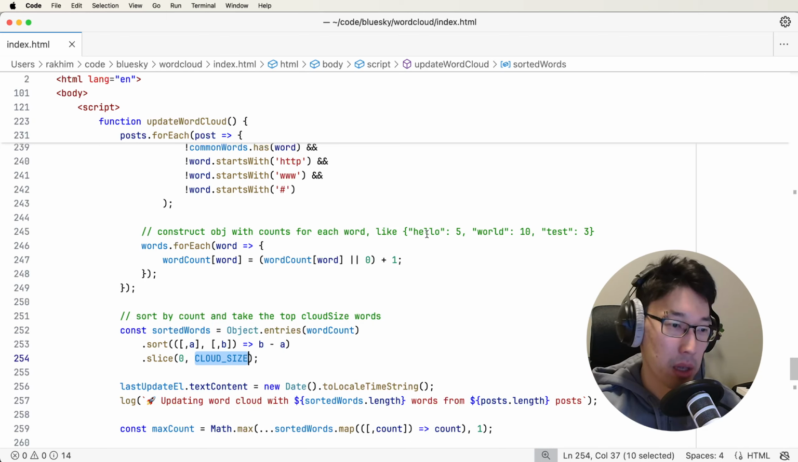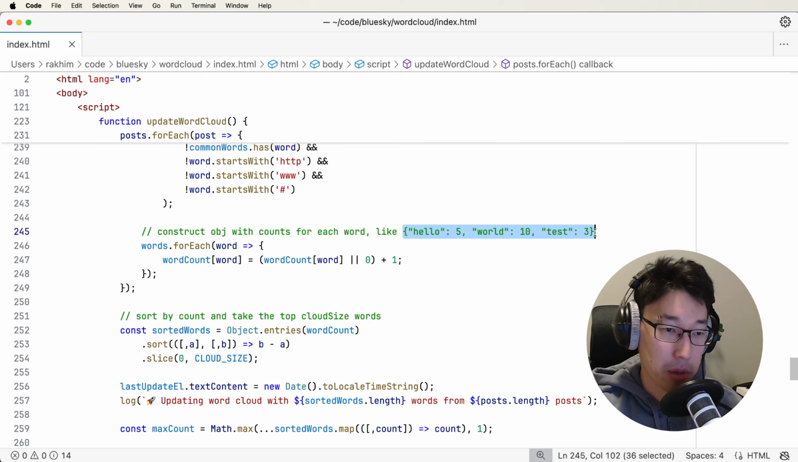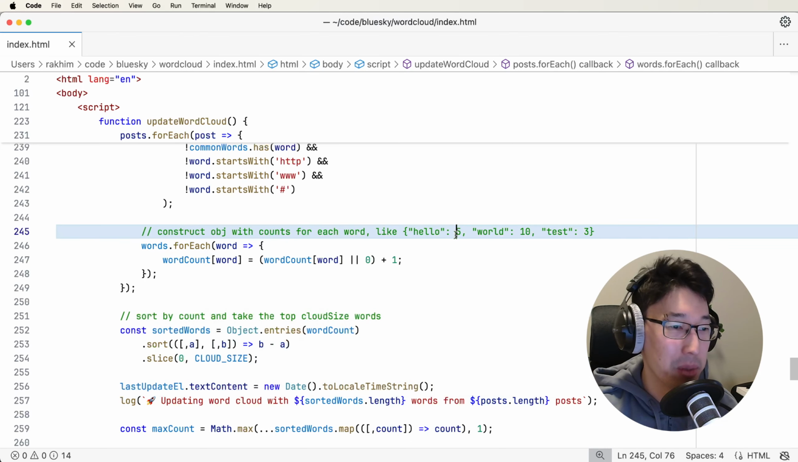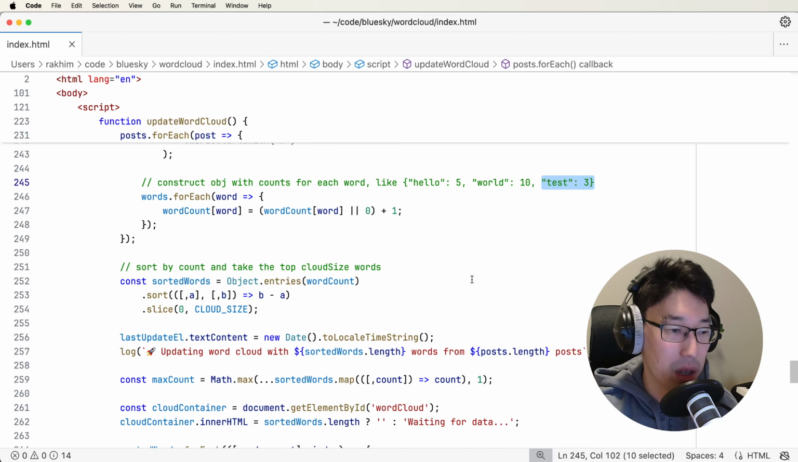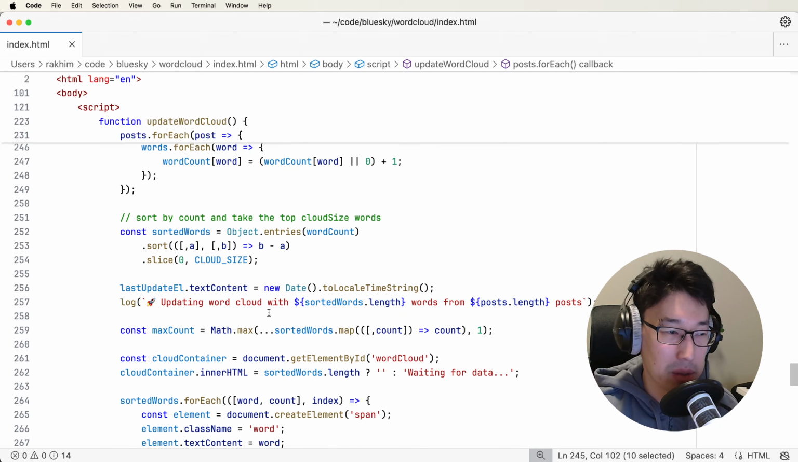So, for example, if we were to treat this collection and we were to put this cloud size to 2, and here we have 3 words, then we would get what? We would get world with 10 as the first, and then hello with 5 as the second, and not test with 3 because it's smaller than those 2. Okay, I think this is mostly it.